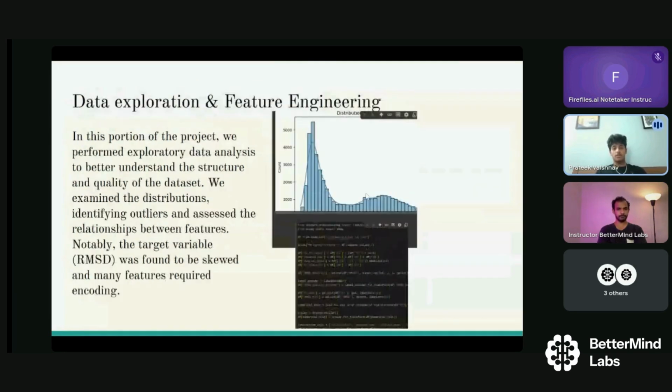Data exploration and feature engineering. In this portion of the project, we performed exploratory data analysis to better understand the structure and quality of the dataset. We examined the distributions, identified outliers, and assessed the relationships between features. Notably, the target variable, RMSD, was found to be skewed and many features required encoding.